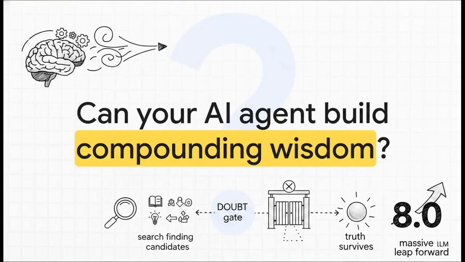Which leaves us with a pretty big question to ponder. Right now, your AI agent can generate code, but can it actually build compounding wisdom? With Pearl, search simply surfaces the candidates, but what will your Pearl actually decide survives that doubt gate to become durable truth? It's a fundamentally new way to think about agentic memory, and I hope this explainer helped you see exactly why version 8.0 is such a massive game changer.